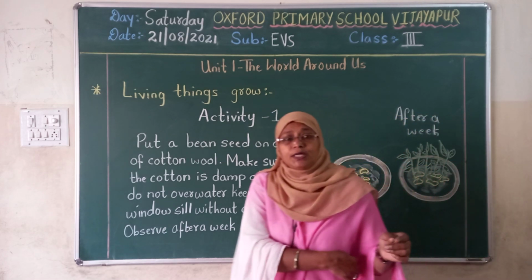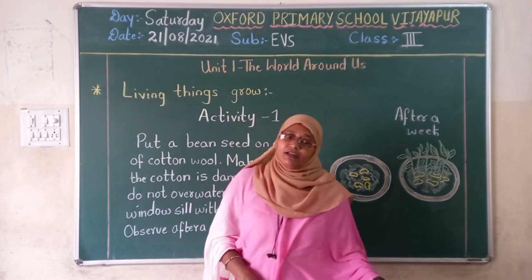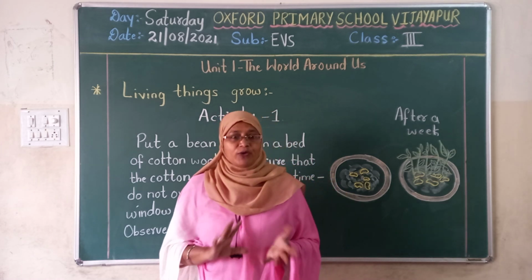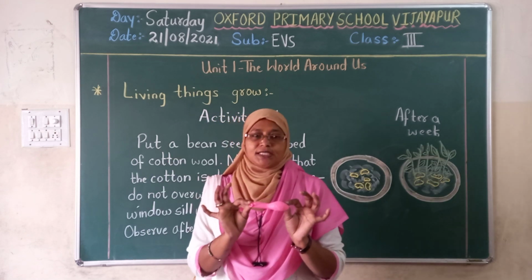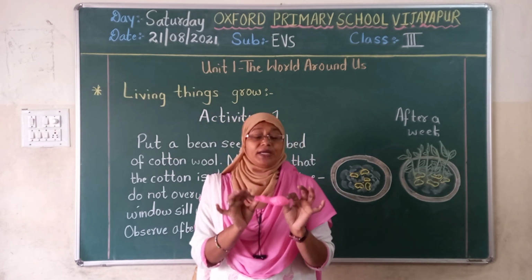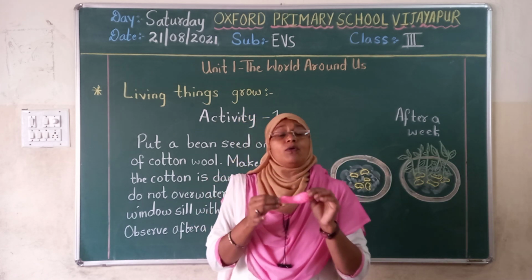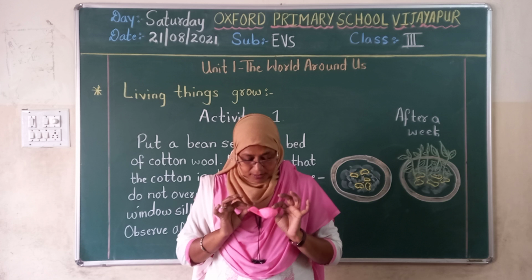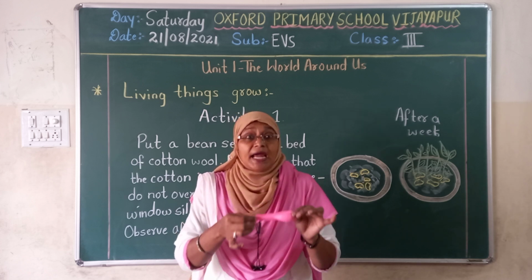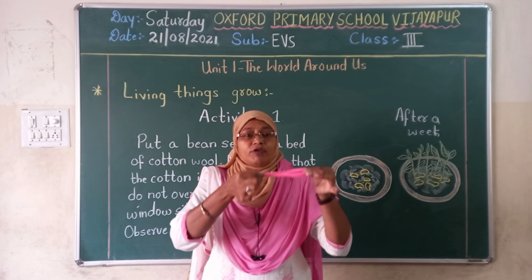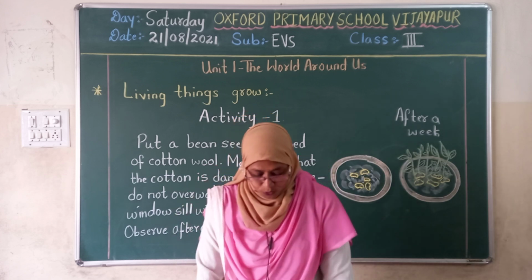Now come to activity 2. What is activity 2 all about? I will show you now. Shall we do activity 2? Okay, now see children, what is this? This is a balloon. We are doing activity number 2. Now a balloon grows in size. When does it grow in size? When we blow air into it. How will we blow? We will hold it like this and blow air into the balloon.